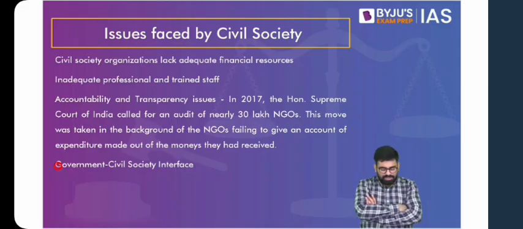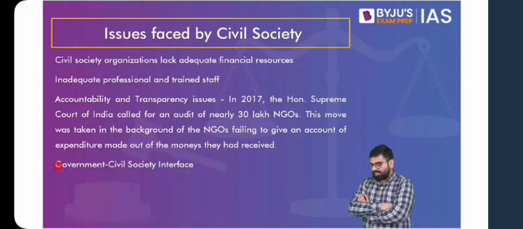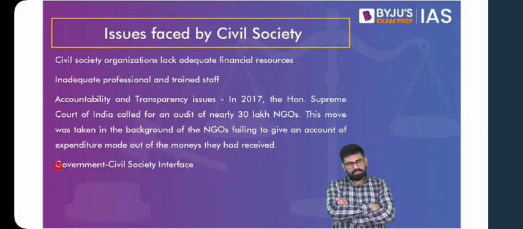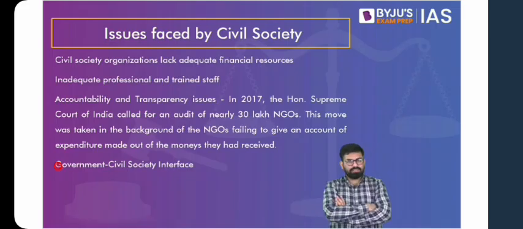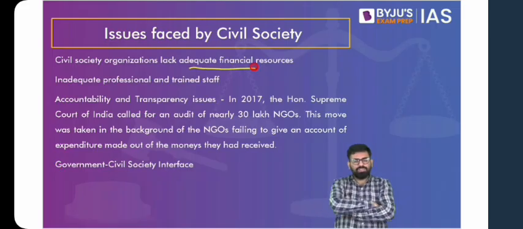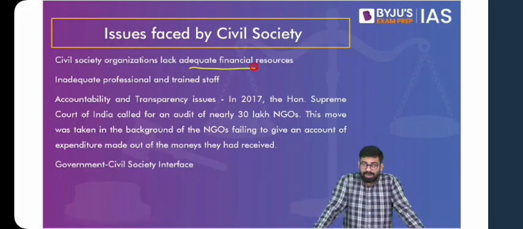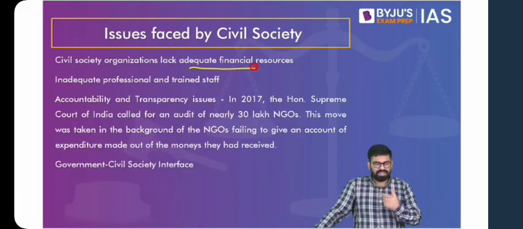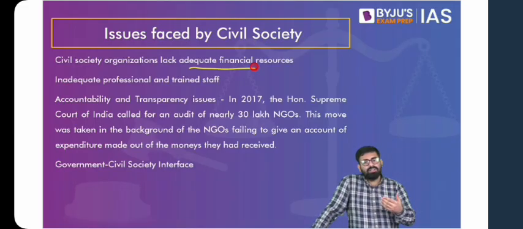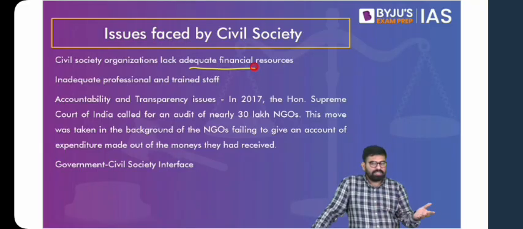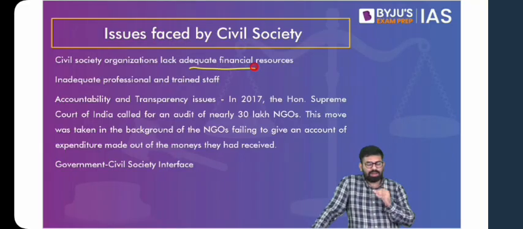Now let's look at a few issues faced by civil society. Looking at the features, you can realize that if you are forming an organization, if you want to work on something, the first thing you need is money, you need finances. So one problem is going to be lack of adequate financial resources, because these voluntary members who are coming together might or might not be from well-off sections, from well-off families. So where does the money come from? Also, these people have a shared interest, but that does not mean that they have a similar professional level. They might not be skilled, because you can be the perfect enthusiast about environment and might not know how things work. You might not be skilled, which becomes a problem.